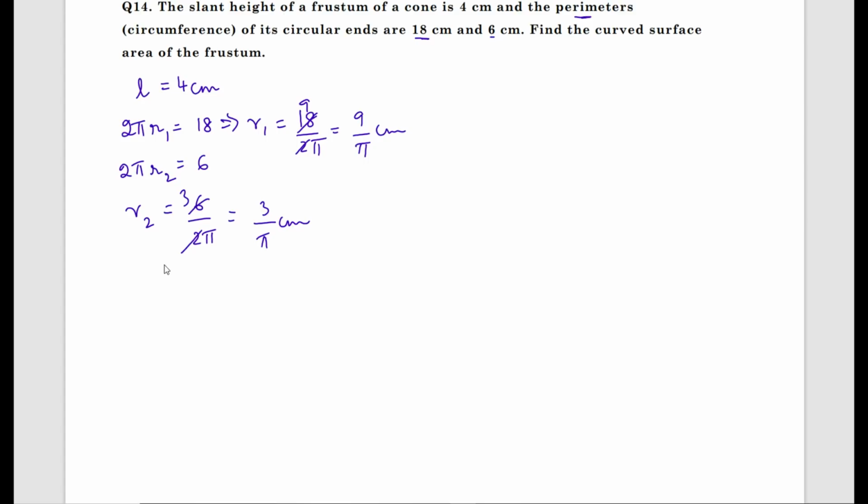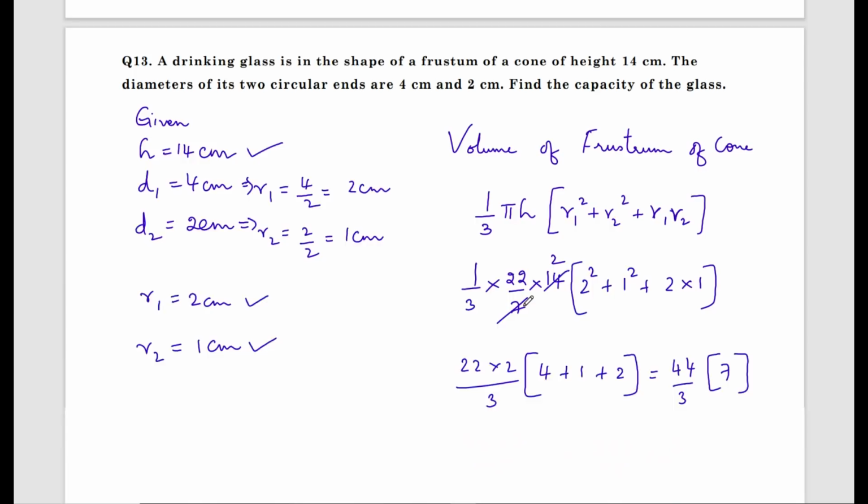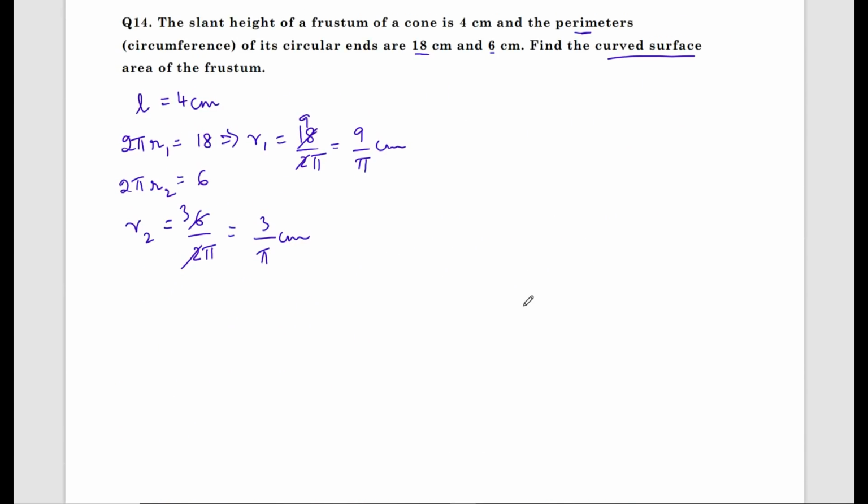Now they have directly asked to find out what? Curved surface area of frustum of cone. What is CSA of frustum of cone?